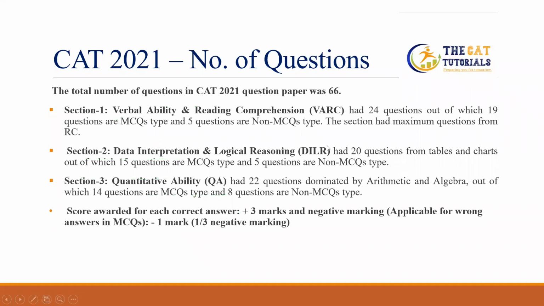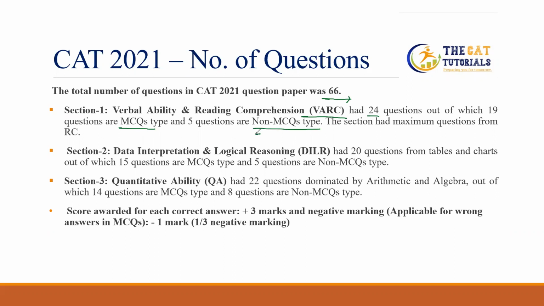As we have already told you, in the CAT 2021 question paper we have only 66 questions. So what is the bifurcation of these 66 questions? The first section, Verbal Ability and Reading Comprehension, VARC for short, had 24 questions, out of which 19 were MCQ type and 5 were non-MCQ type.